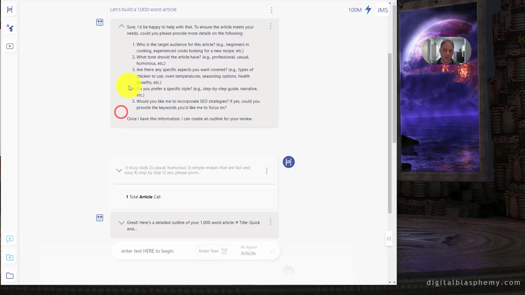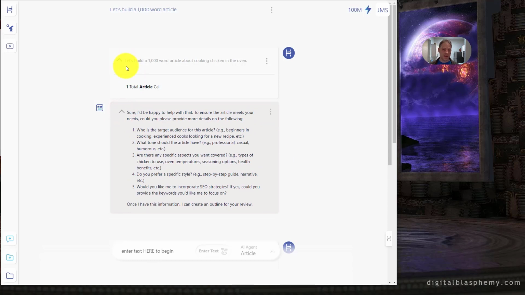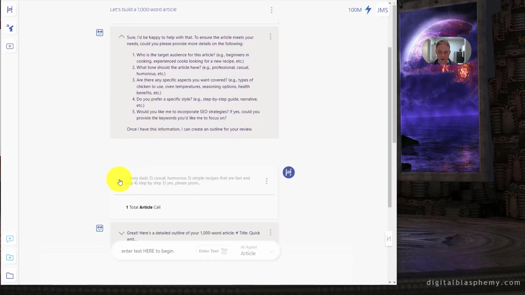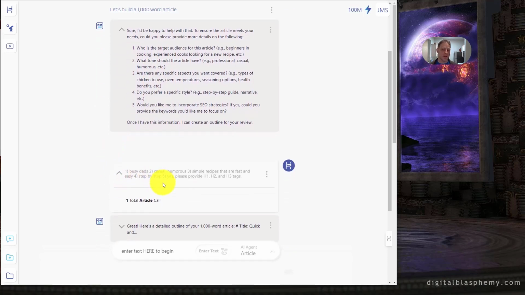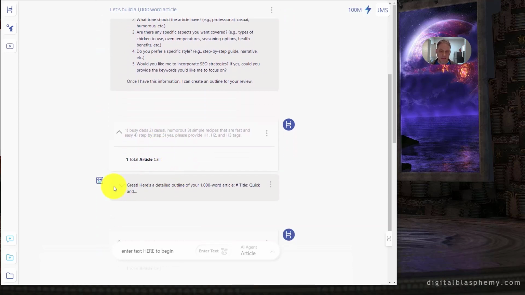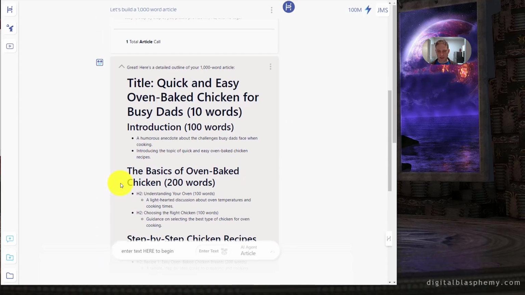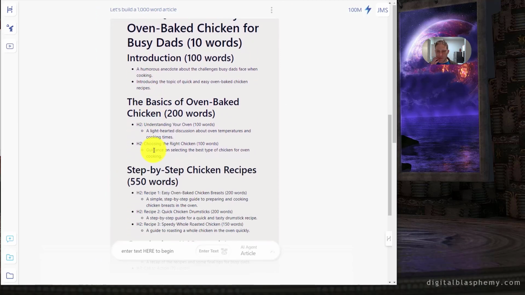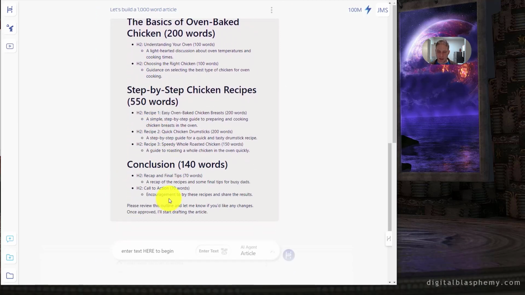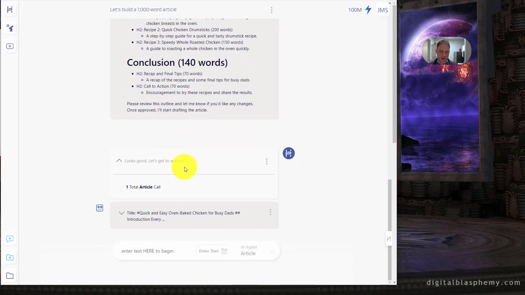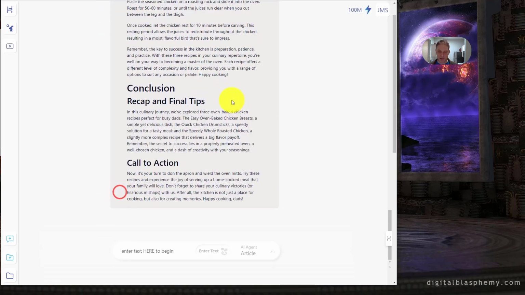One of my least favorite things is trying to get the word count to be good while also having a reasonable article. You can see this was its first response, and it's basically asking me some clarifying questions. I put in my responses, pretty concise, and then it created an outline, and the word count adds up to 1,000 exactly in the outline. Then I said, hey, that looks good, let's go writing, and it gives us this whole thing.